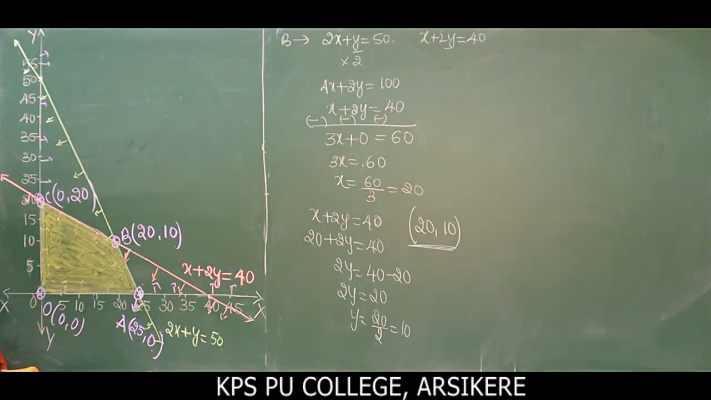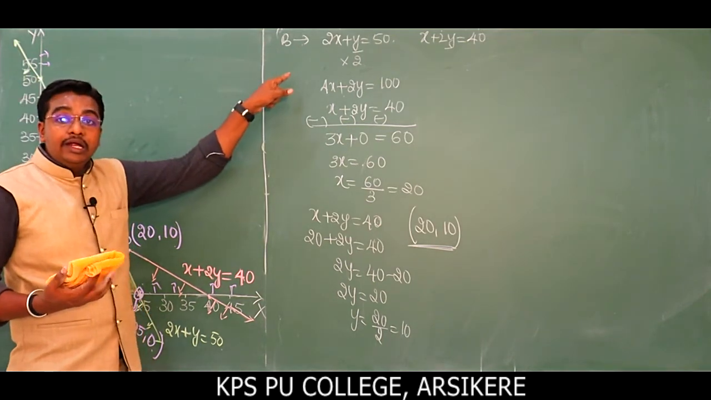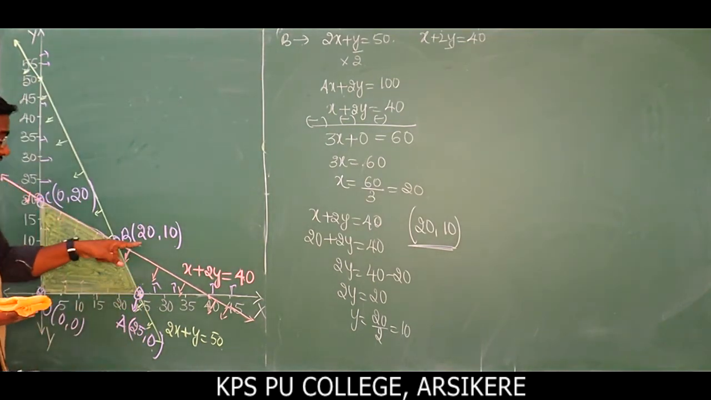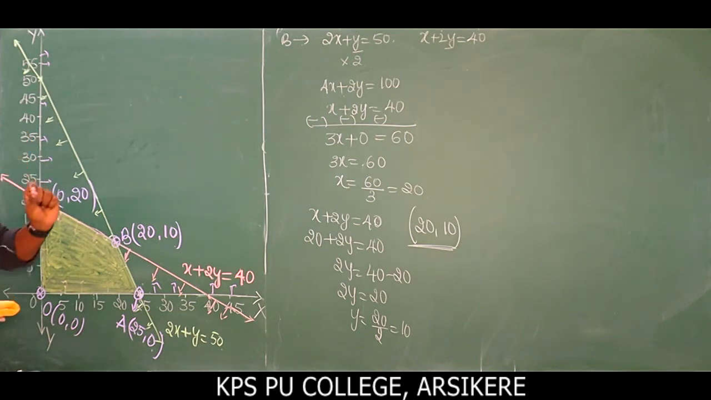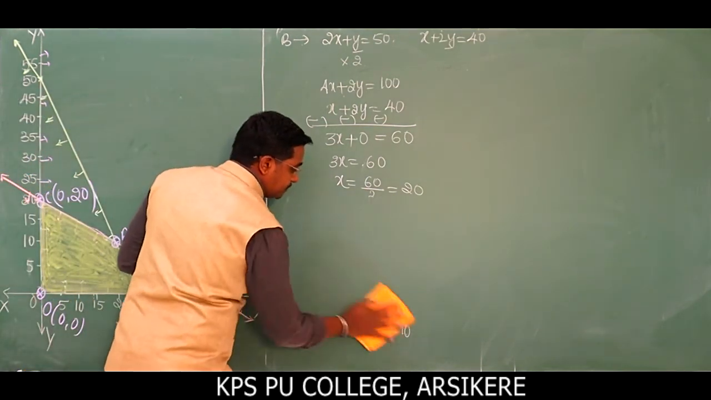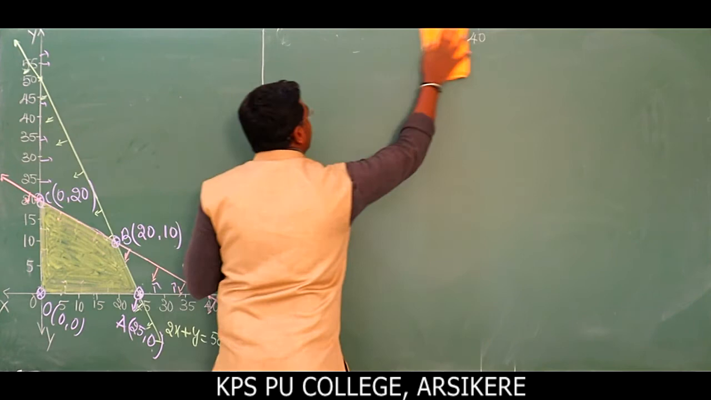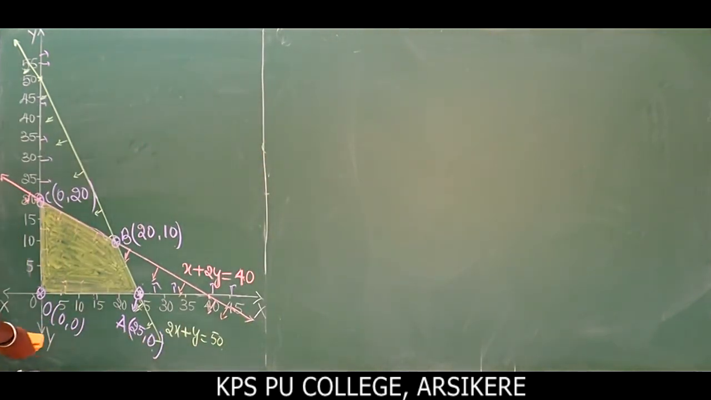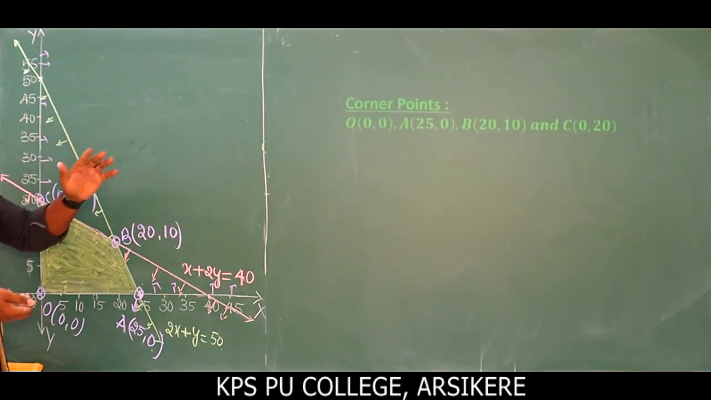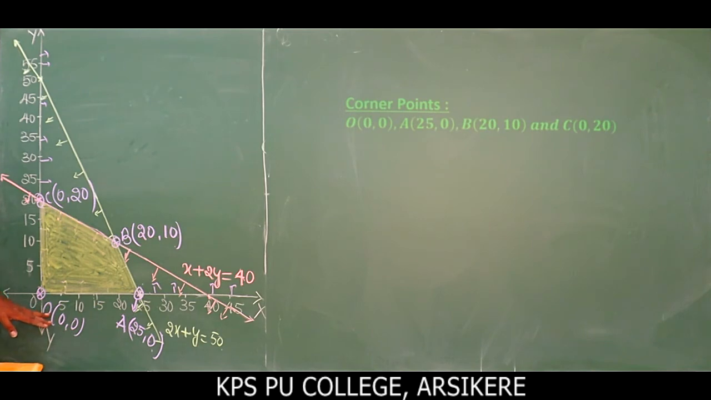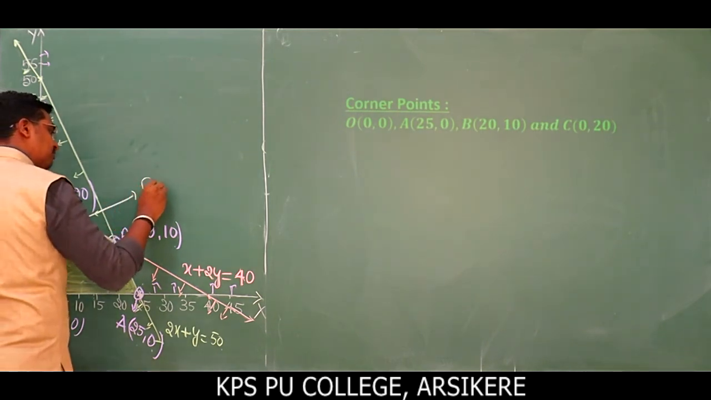Okay. So after finding the corner points, we need to find the value of the objective function at the corner points. Next slide. So what are the corner points here? O of 0, 0, E of 25, 0, B of 20, 10 and C of 0, 10. I forgot this one. This region is what we call the feasible region.